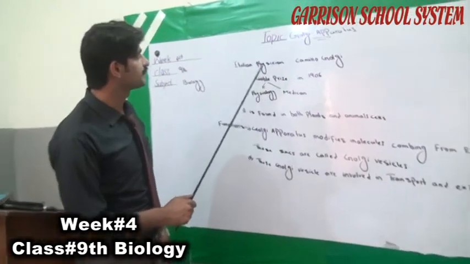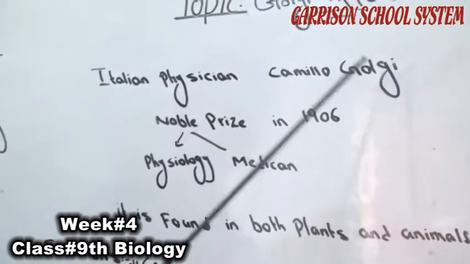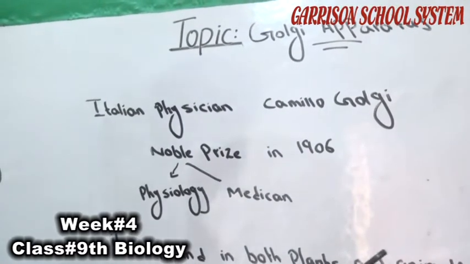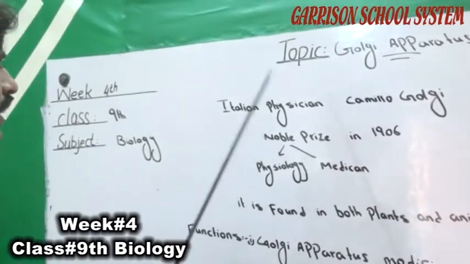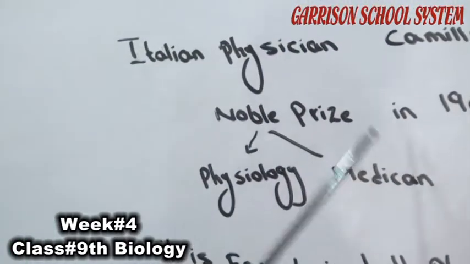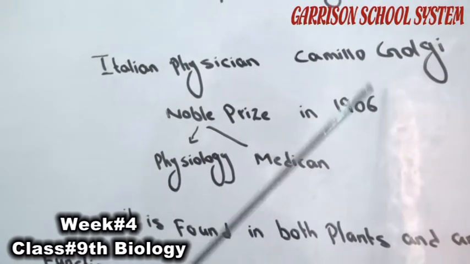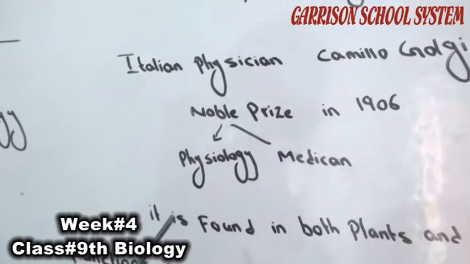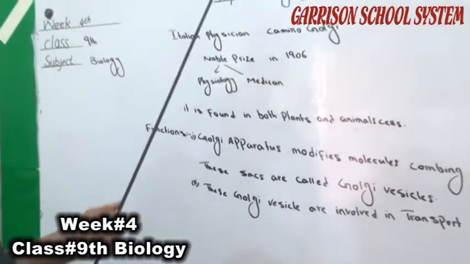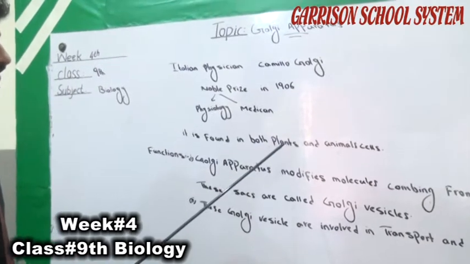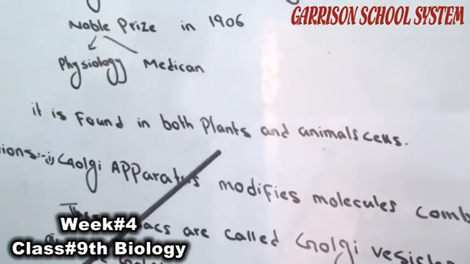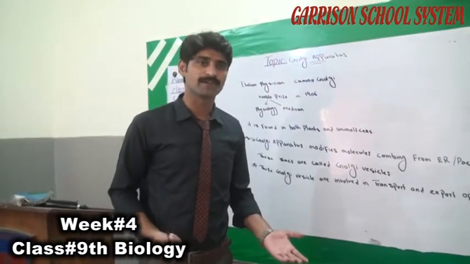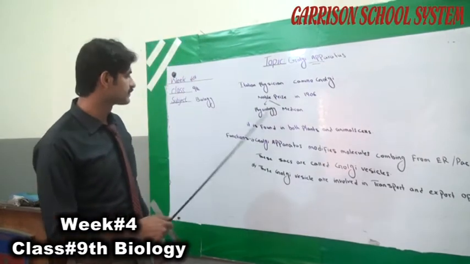Italian physician Camillo Golgi first discovered Golgi apparatus in the cell. He was given a Nobel Prize in 1906 in physiology and medicine. Golgi apparatus is found in both plant and animal cells. It means it is present in both plant and animal cells.